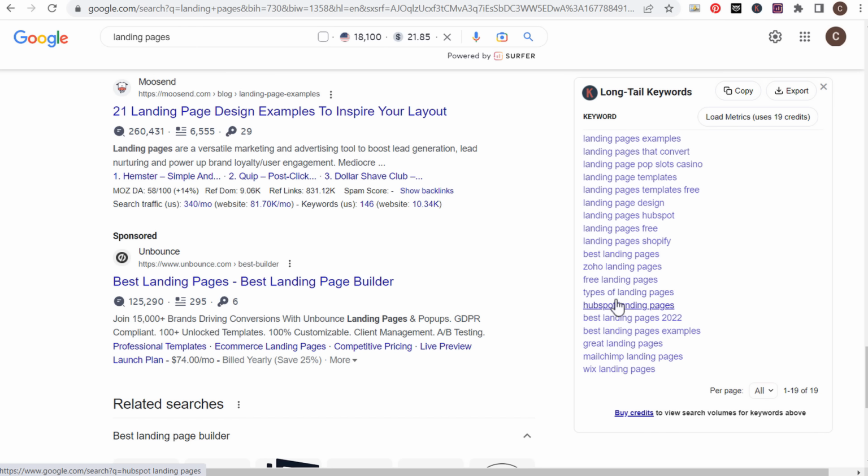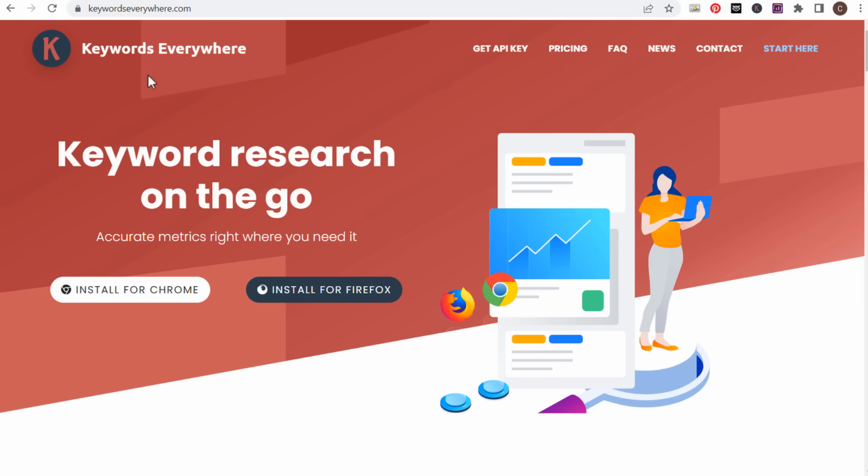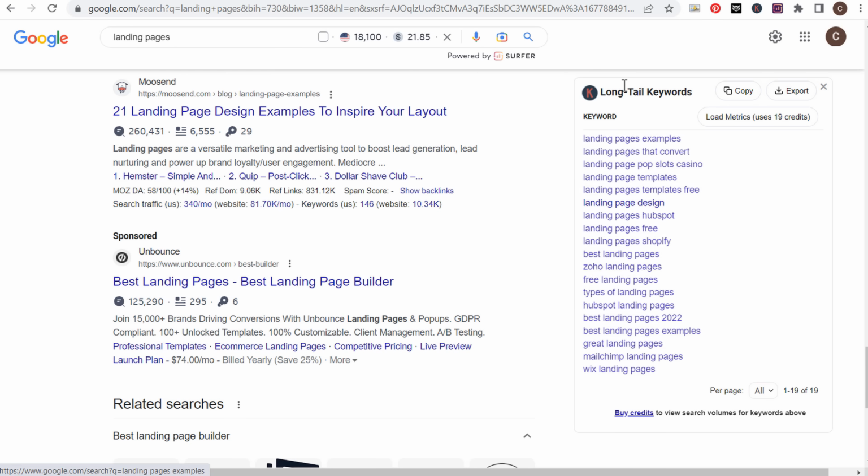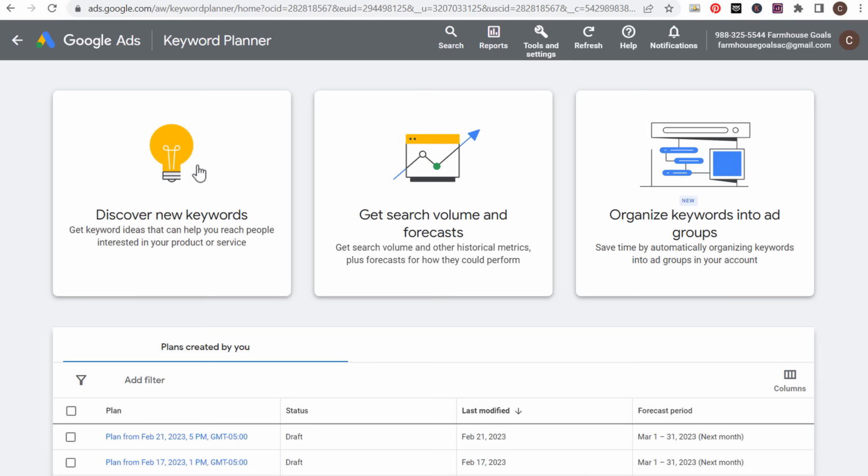So just coming in and seeing all of these keywords, how to create landing pages for Shopify, what's the best landing page design, 20 different landing page templates to use. So you can find a lot of different ideas by just simply using Keywords Everywhere and looking at the long tail keywords for each of these individual keywords. Now, you can also use a tool like the Google Keyword Planner.